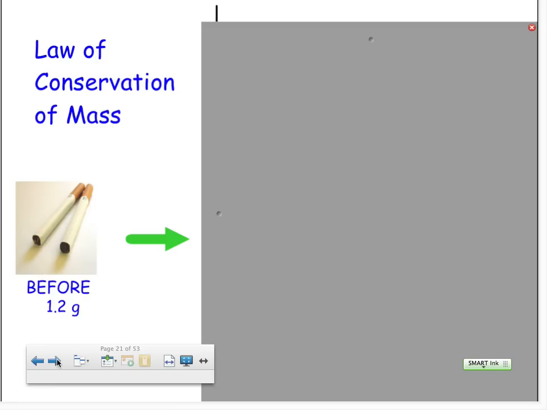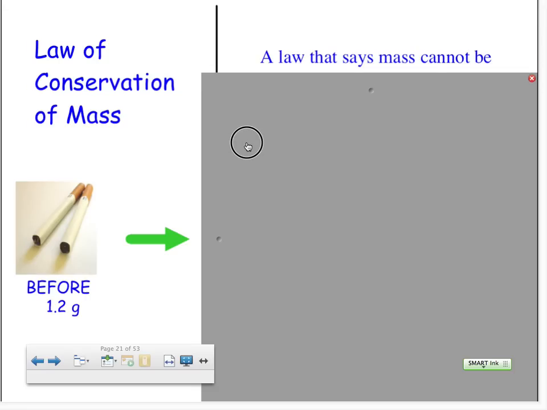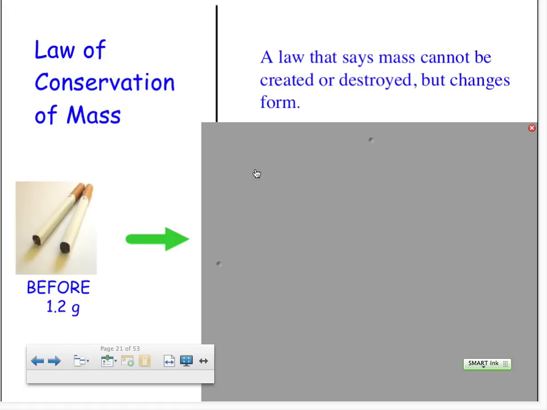We call this the law of conservation of mass. Now, what is that? It states that mass cannot be created or destroyed, but it only changes shape. It can look different, but it did not disappear. You cannot create something out of nothing, and you cannot destroy something.